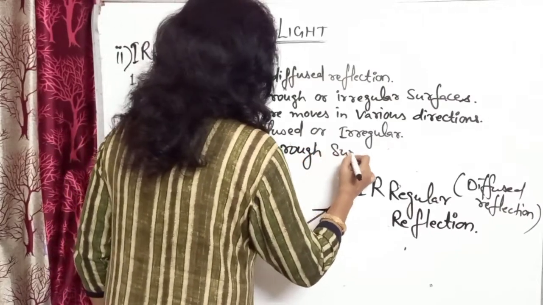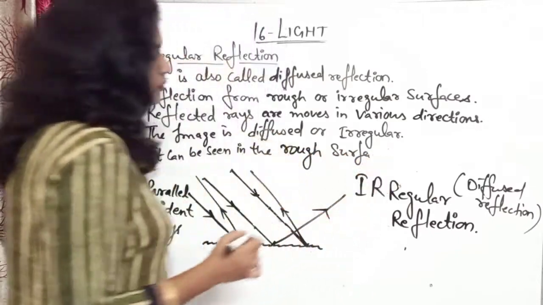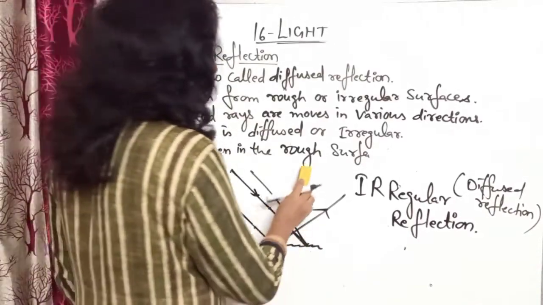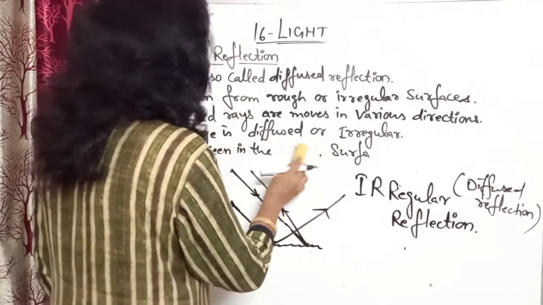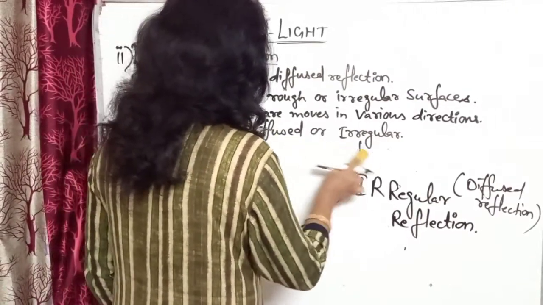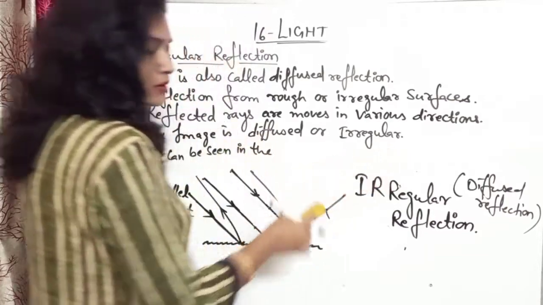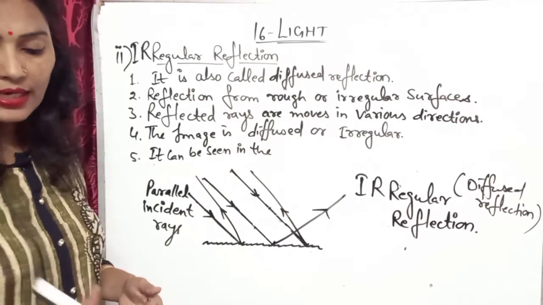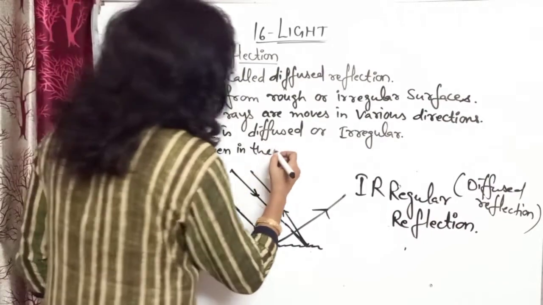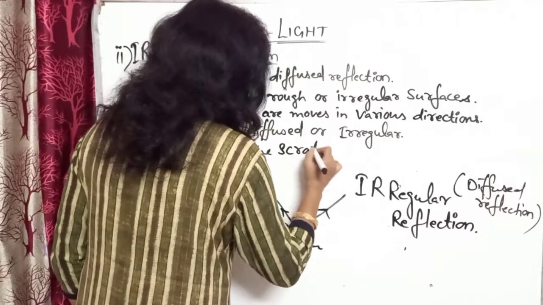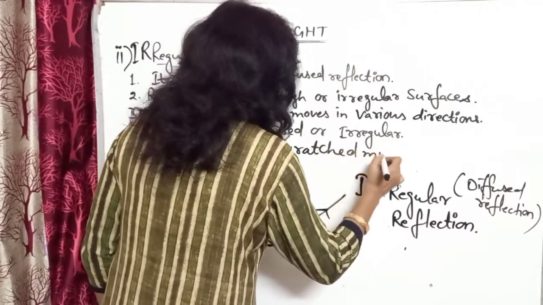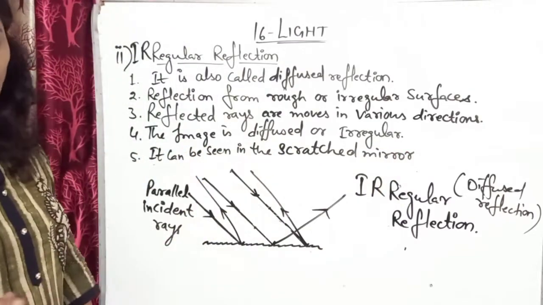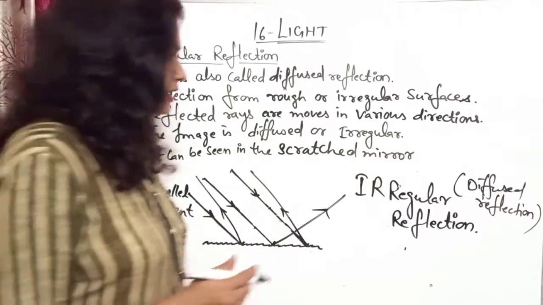or mainly if rough surfaces are like this duster, we cannot see it, but we can see this type of image in the scraping of water. For example, there will be the scratching of mirror, so you can write the scratched mirror. In the scratched mirror, this type of image can be seen in the scratched mirror or rippling water, etc.